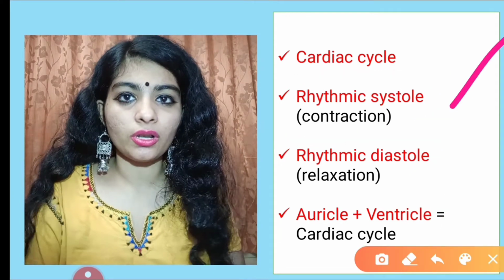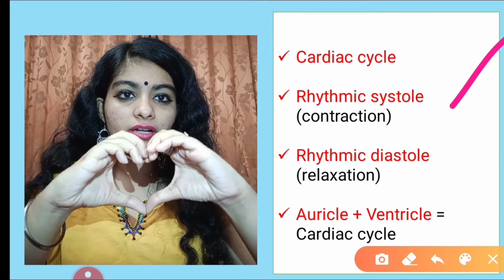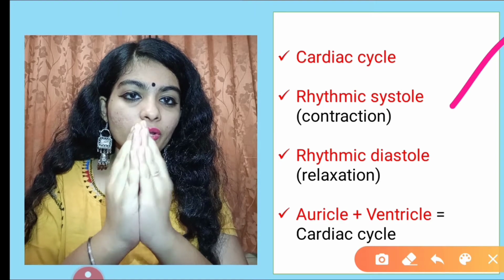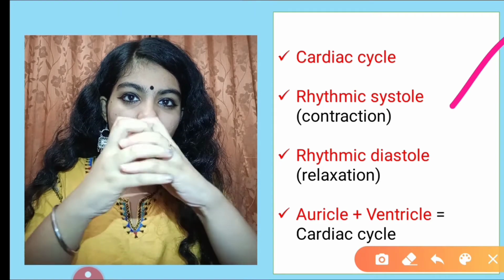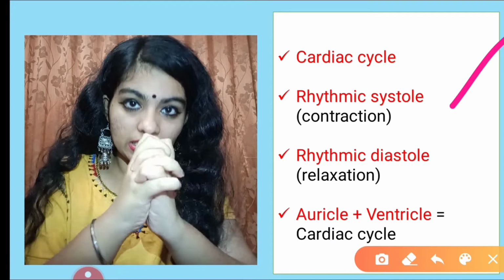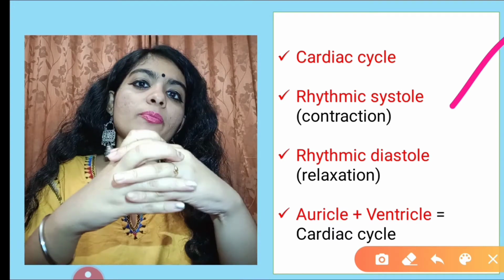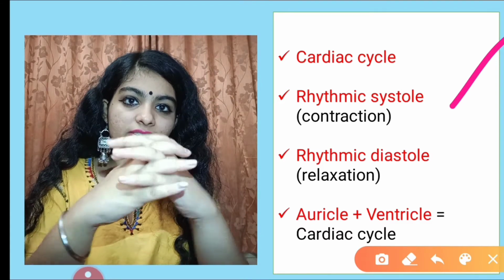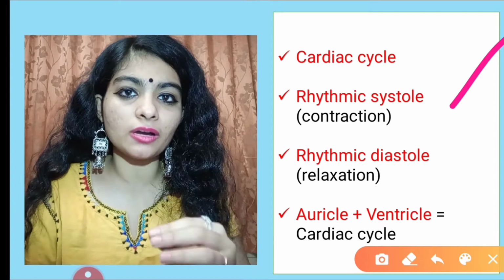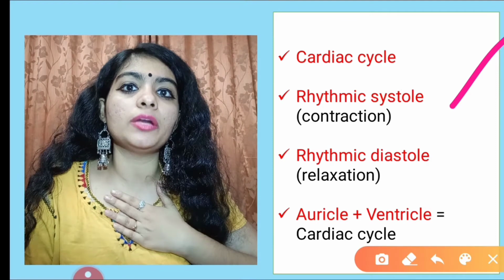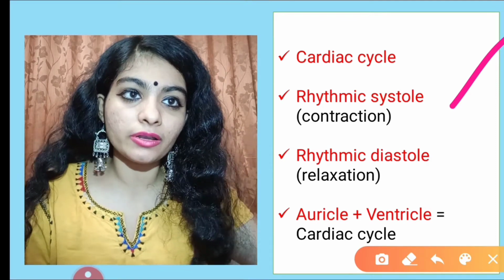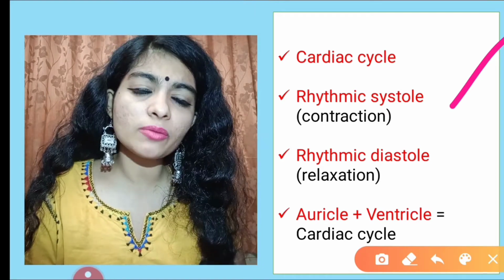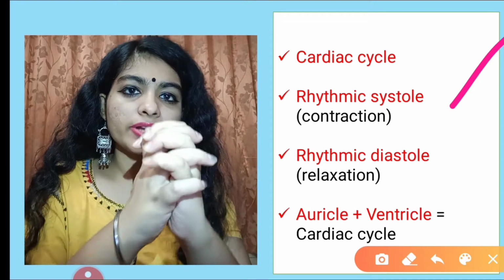What is rhythmic systole? Just imagine this is the heart. It contracts, which means there is pressure. When the heart takes the blood in, it contracts, and then when it leaves out, it relaxes. It contracts, it relaxes, that's how the pumping takes place. Lub dub, lub dub. When you touch and feel the heartbeat, it is rhythmic. This contraction in medical terms is called rhythmic systole, and relaxation is called rhythmic diastole.